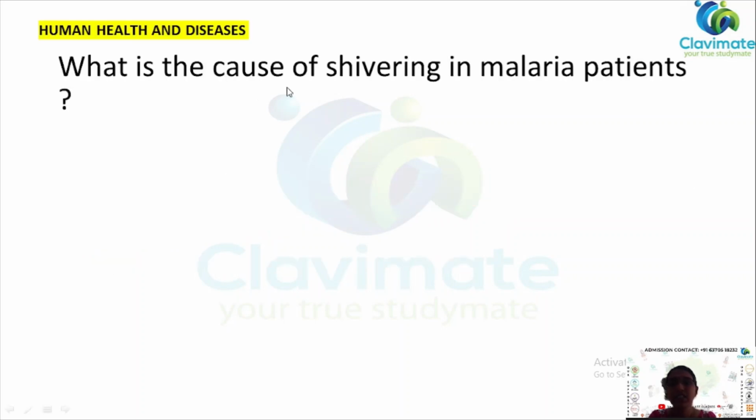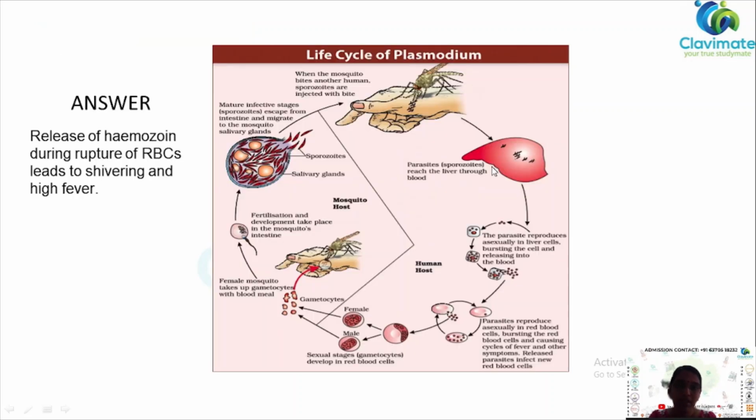The next question is, what is the cause of shivering in malaria patients? Before going into this, let's see the life cycle. When Plasmodium infects the mosquito, it is present in the mosquito's salivary glands and produces sporozoites. When a mosquito bites, these sporozoites enter the human and reach the liver.